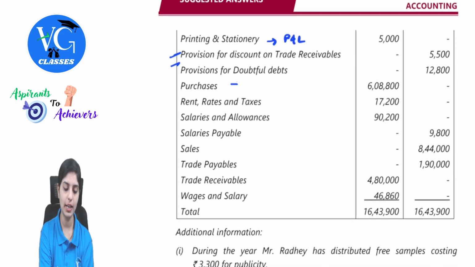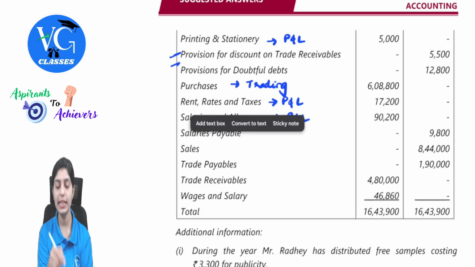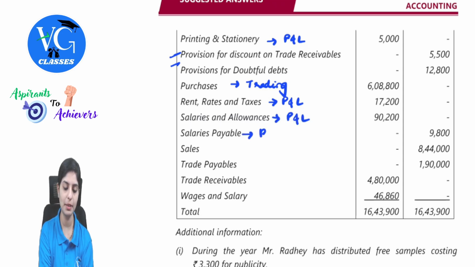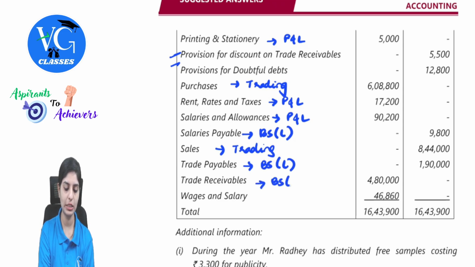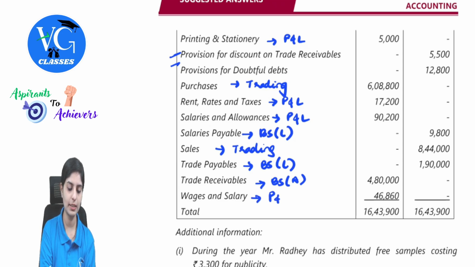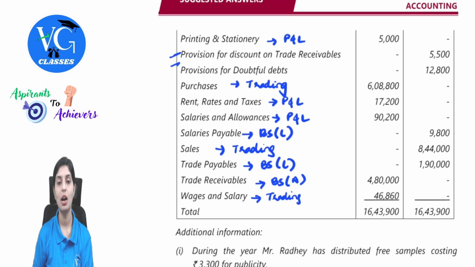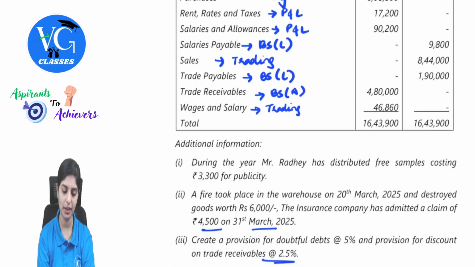Then purchases, trading. Rent, rates and taxes, P&L. Salaries and allowance, again P&L. Salaries payable, this is already given in the trial balance, so this becomes your liability. Sales, trading. Trade payables, again balance sheet, liabilities. Trade receivables, balance sheet, assets. Wages and salaries is given, so we will take it to trading account. So this is the classification. Accordingly, we can find out the respective values.